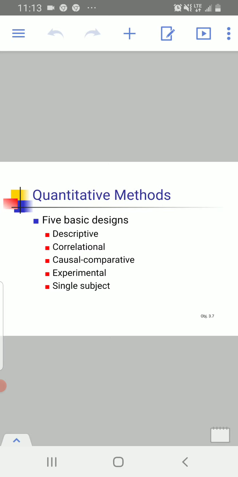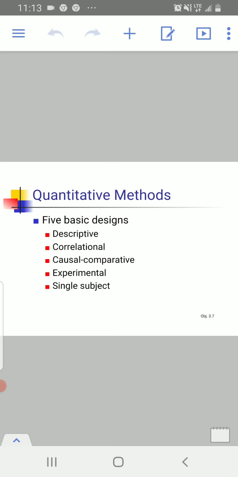In designs of quantitative methods, there are five basic designs. The first is descriptive research design, second is correlational research design, third is causal comparative design, then experimental design, and the single subject design.